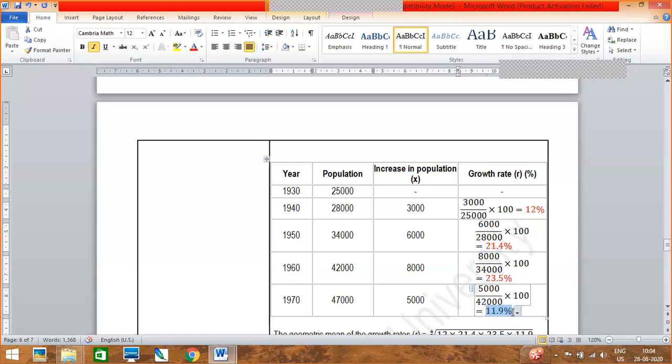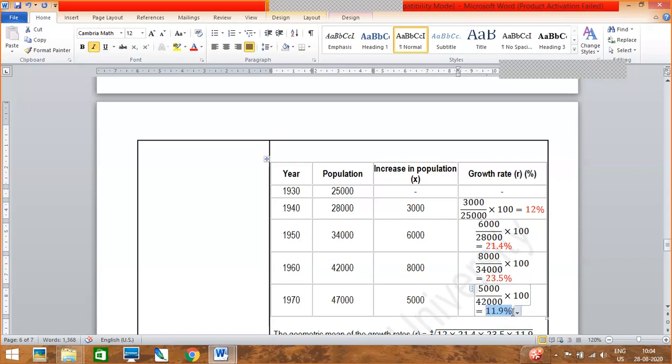What did you get? 6,000 divided by 28,000 is 0.214, into 100, 21.4. Are you getting 21.4? Yes, ma'am. Okay, then I'm correct. It should not always be the first population. That's why I'm thinking this one should be 28,000.